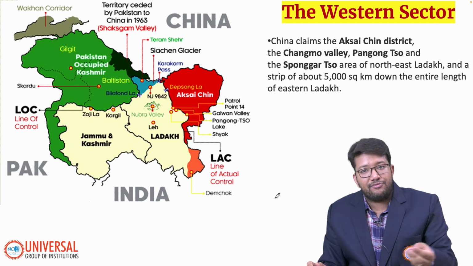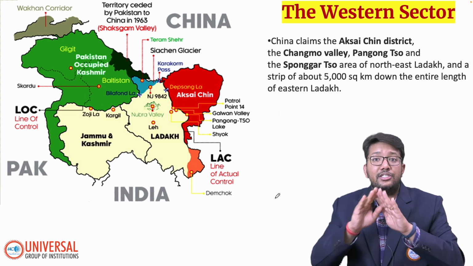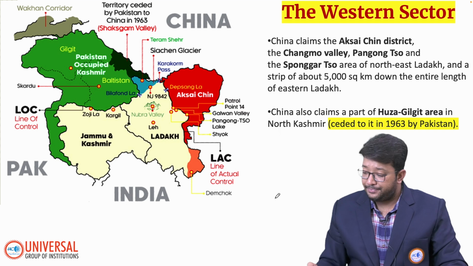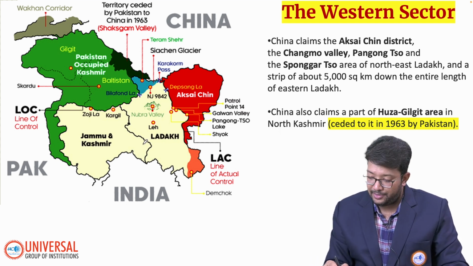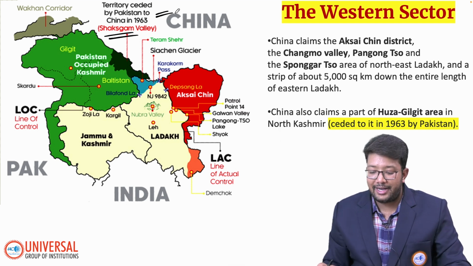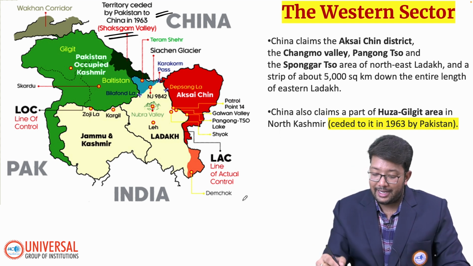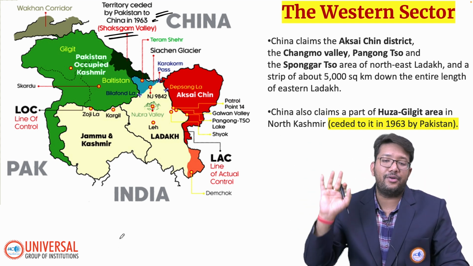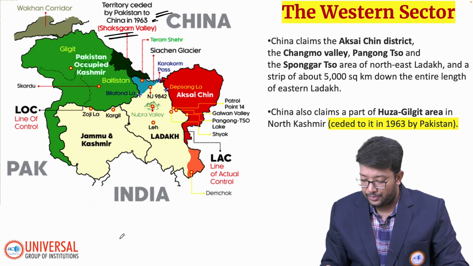That's why sometimes China claims we have entered into their territory, sometimes India claims that Chinese have entered into their territory, because there is no clear demarcation in the western sector with China, okay. Also China claims Hunza Gilgit area of North Kashmir. This particular Shaksgam Valley, remember that, this territory was ceded by Pakistan to China in 1963. Just after the 1962 war, Pakistan gave this area to China. Now China has control over this region, okay.